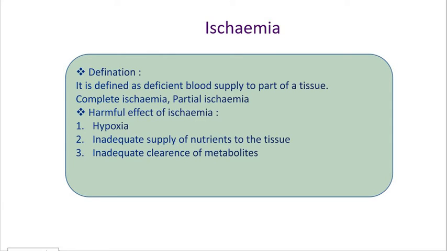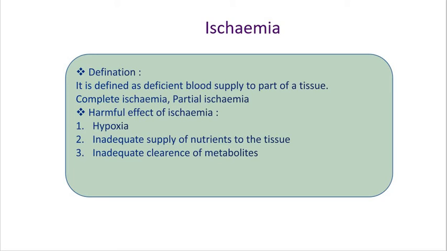Here are the harmful effects of ischemia. Three kinds of effects are found. The first effect is hypoxia, which is due to the deprivation of oxygen to the tissue. Less oxygen passes to the tissue, which causes hypoxia.